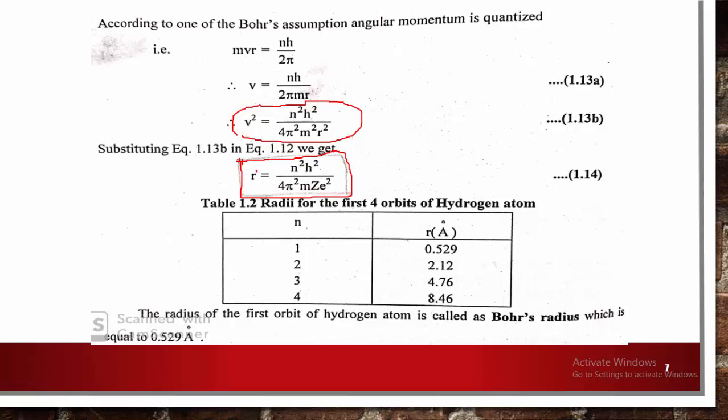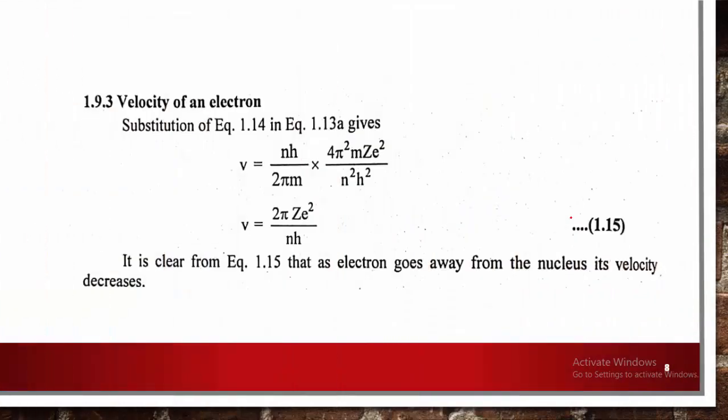After simplifying, the radius of the first orbit is 0.529 Angstrom. For the second it is 2.12, and for the third 4.76 Angstrom, by which we can calculate the distance of the electron from the nucleus in a Bohr's atom.